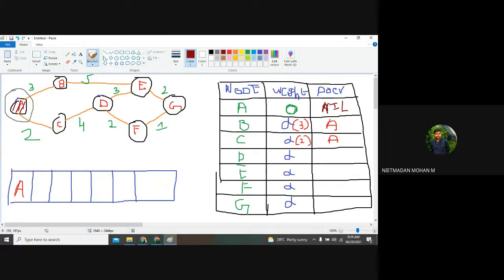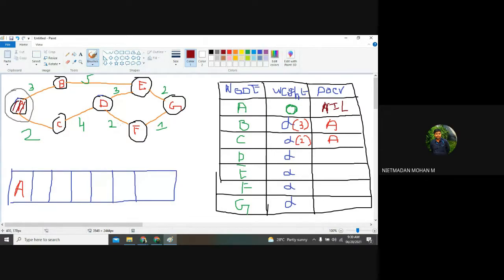So here you can see C has one traversal to D, which has only 4 weight, and from B to E we have 5 weight. So first we are going with C. For D, what is the weight of D? 6, sir.